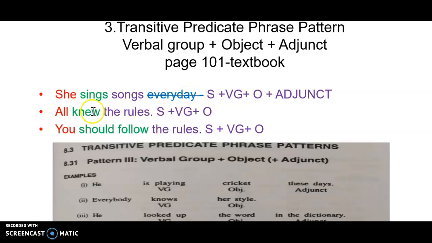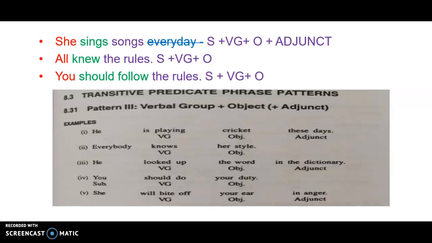Similarly, all knew the rules. The rules are known to all. So you don't have an adjunct here; you have only subject plus verbal group plus object. All that is in red is the subject. All that is in green is the verb or verbal group. Then the object is always in lilac color, and the adjunct is always in blue. To make things easy, I made that.